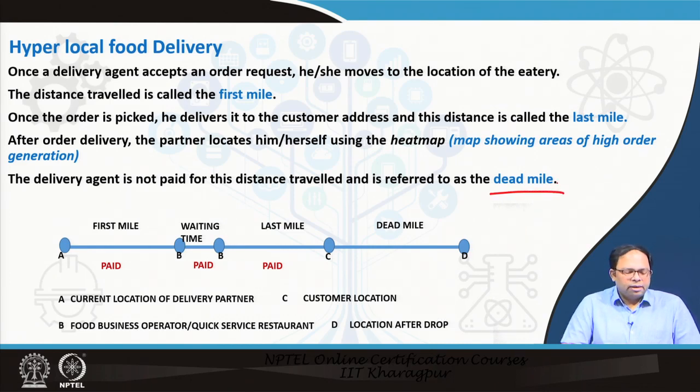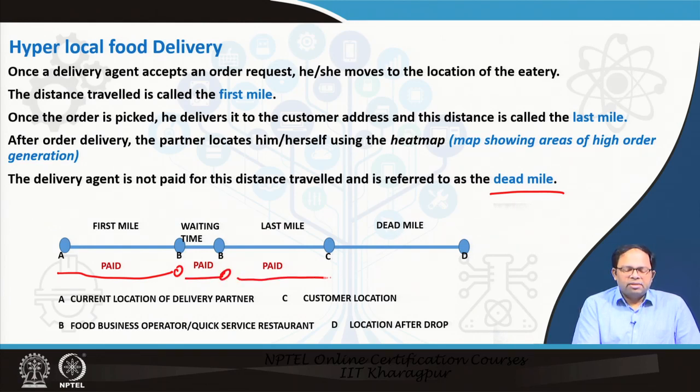So, this is the way a delivery agent starts. He does the first mile, goes to the eatery, and waits there for some time. This waiting time he gets paid for. Then he travels again, and this is the last mile where he delivers. For that he also gets paid, and then there is a dead mile where he is not paid. So, depending on how we optimize this kind of system, strategies have to be designed to reduce this dead mile component. Otherwise, a person will not make money.